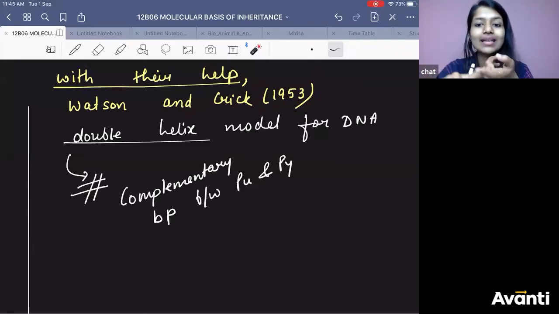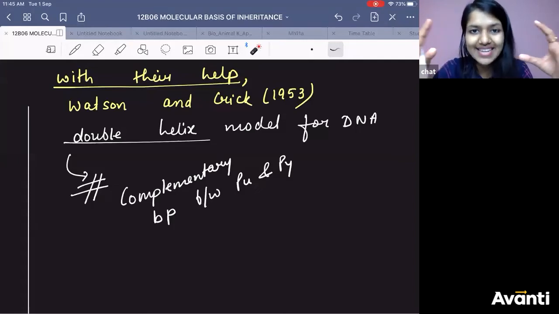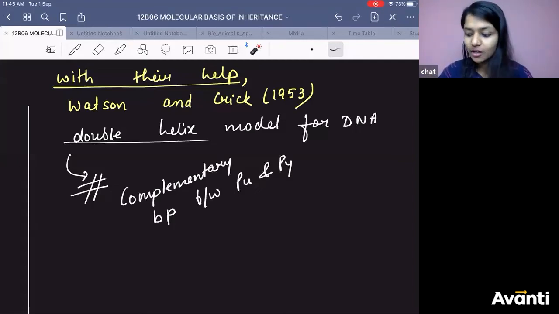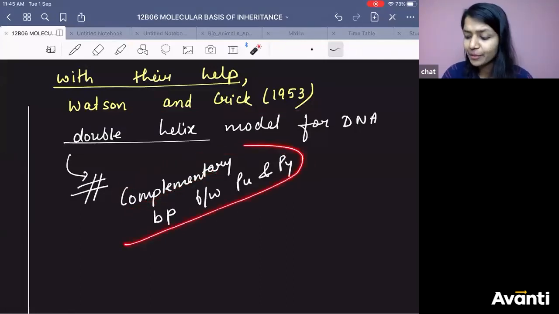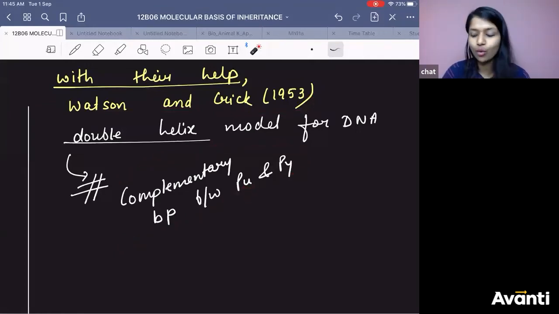So Miescher, Wilkins and Franklin, they studied it first using X-ray so that you can see it properly, and then by seeing it, Watson and Crick observed it, I am repeating, Srishti, okay? Watson and Crick observed it and gave double helix model for DNA and said that they have complementary base pairing between purine and pyrimidine. What is it? Slowly you will come to know. Most of you know it, but those who do not know it need not worry. Right? I am here. Okay.